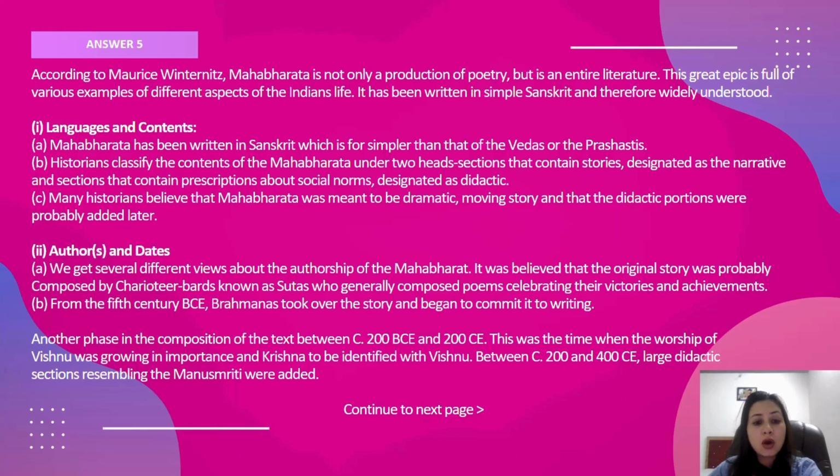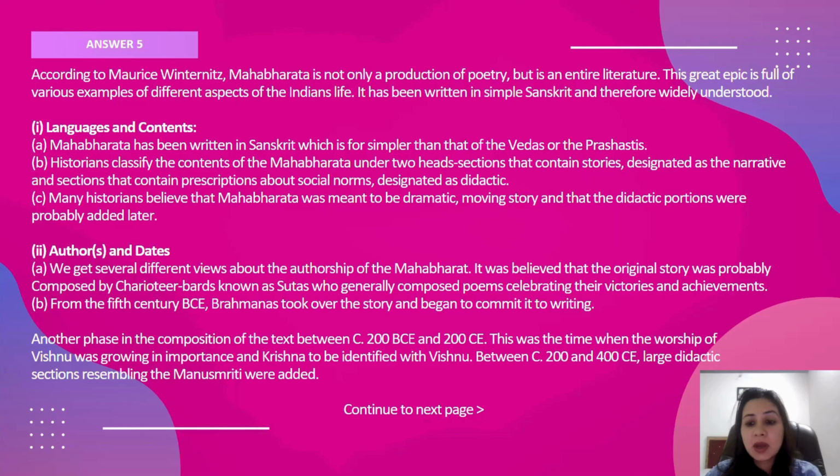They used to watch whatever was taking place and then write it down. Whatever they saw, they wrote down. So they were the bards, the poets, and we call them sutas. Then from the 5th century, it's believed that Brahmins took over the story and kept on writing about it. Another phase is the composition of the text between 200 BCE and 200 CE.